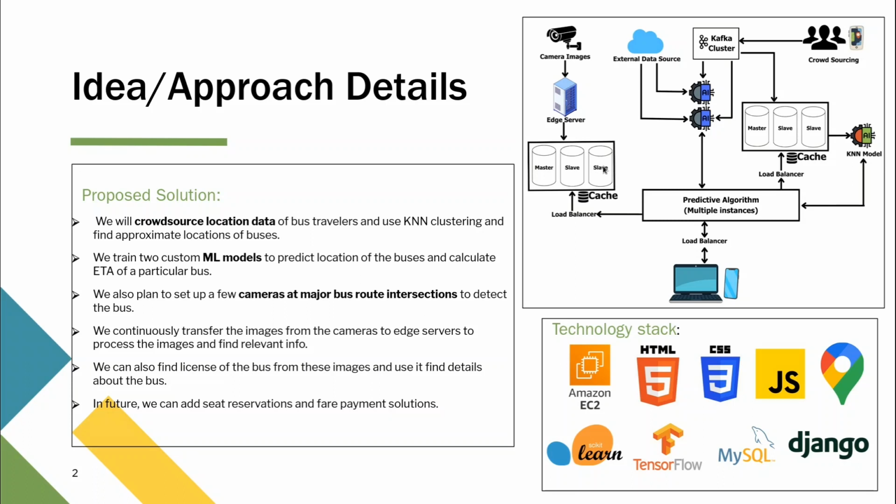Over here, we again do the same thing. We take the bus number, and we find all of the instances where the bus was found by camera systems. We take that data and put it into a location AI.